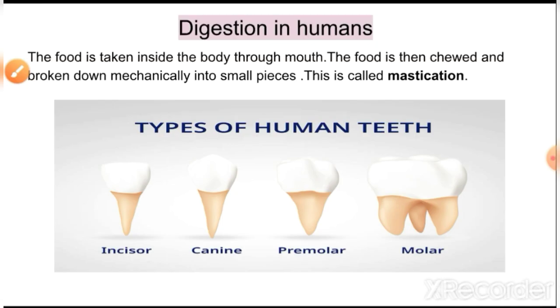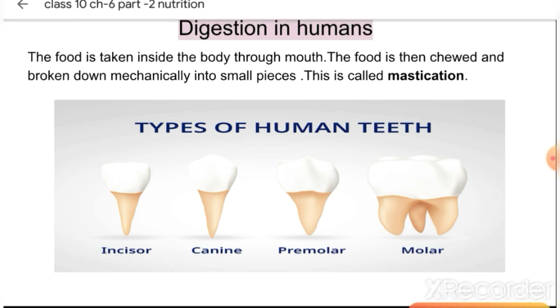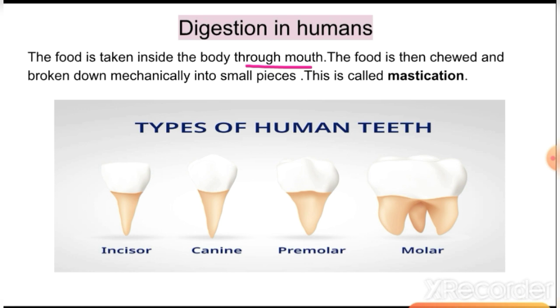Now let's understand digestion in humans. First of all, we know that food enters into the mouth. The first digestion takes place in the mouth. But before the digestion, what happens? First we chew the food. While chewing, we break down the food mechanically into small pieces. Breaking down the food into small pieces is not called digestion. This is called mastication. When we cut down the food into smaller pieces, that is called mastication, and that is done with the help of teeth.